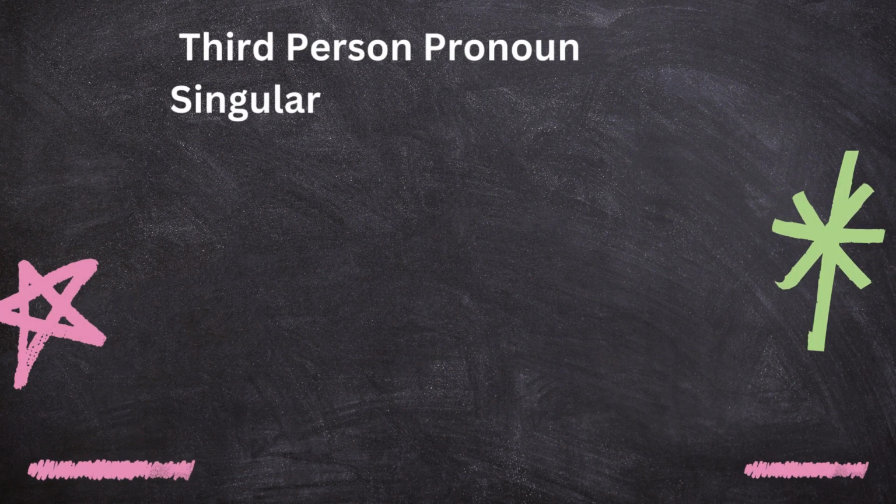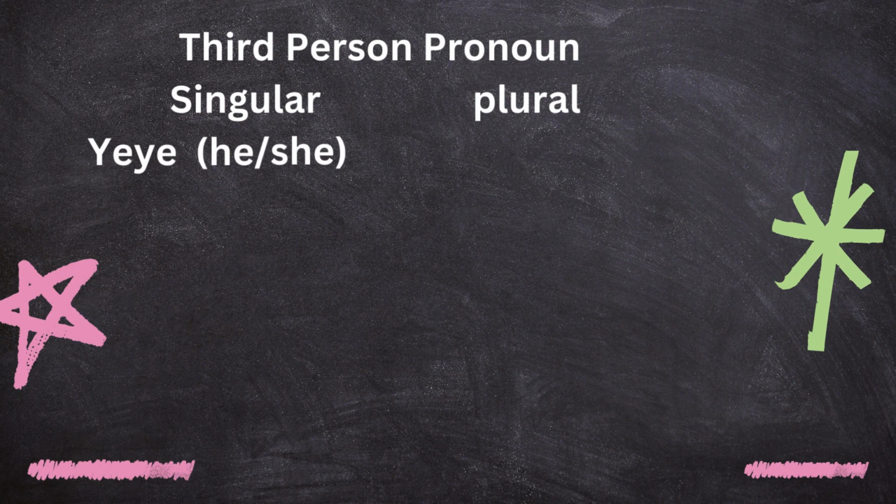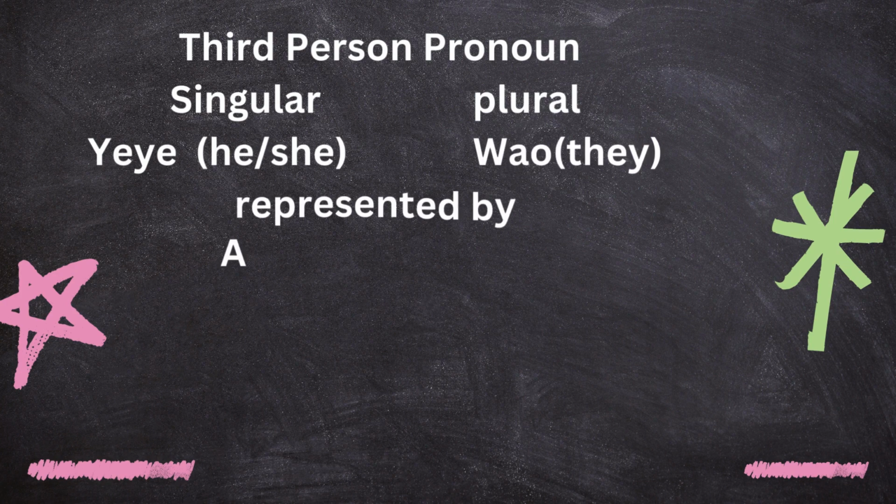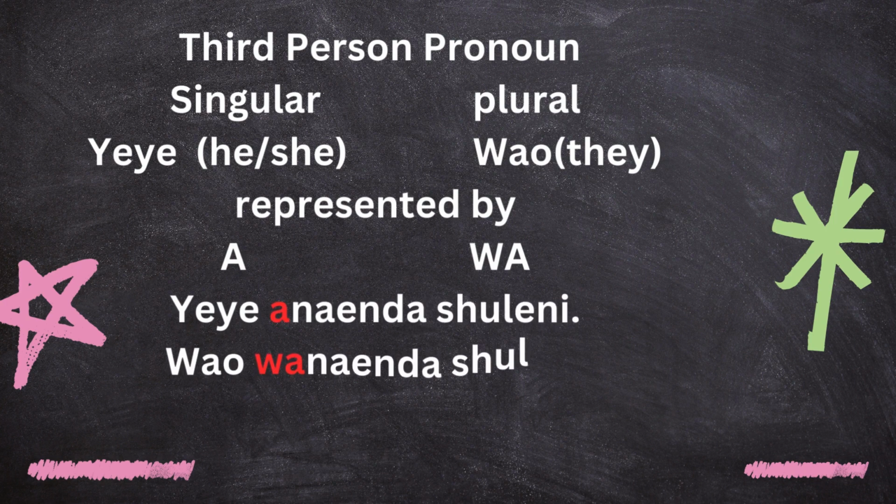Third person pronoun, we have singular and plural. We have yeye, which can mean he or she. Wao, which means they, represented by a and wa. Yeye anaenda shuleni. Wao wanaenda shuleni. So the a shows the third person singular, and wa shows the third person plural.